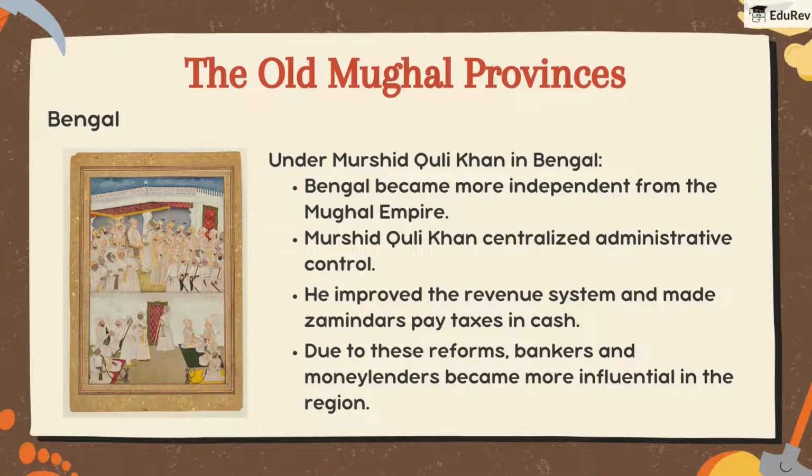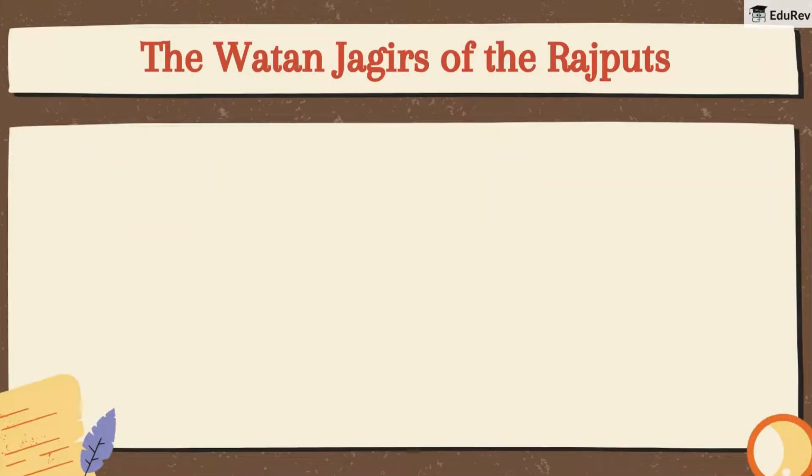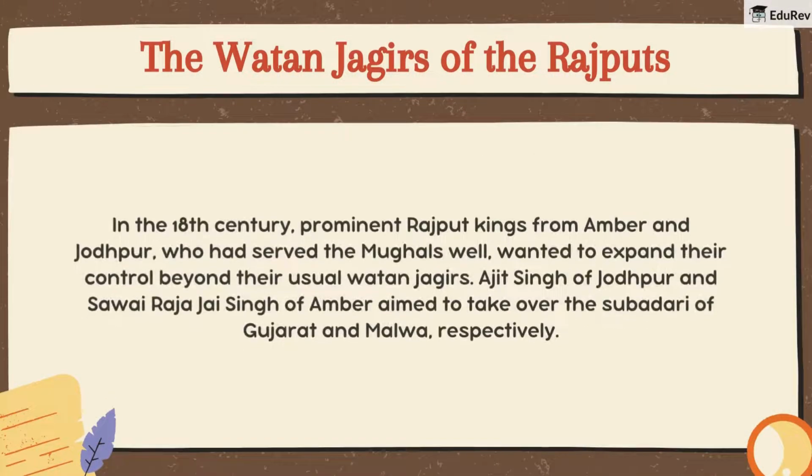After looking at these independent-minded provinces, let's shift our focus to some fierce warriors who weren't about to let their homelands be ruled by others without a fight. And those were the Vatan Jagirs of the Rajputs. In the 18th century, prominent Rajput kings from Amba and Jodhpur, who had served the Mughals well, wanted to expand their control beyond their usual Vatan Jagirs.